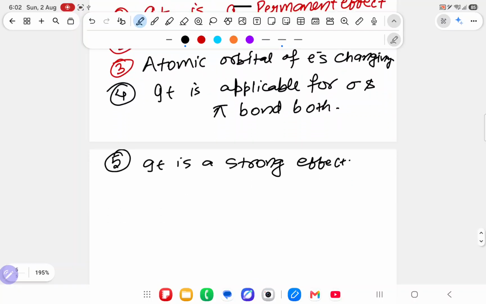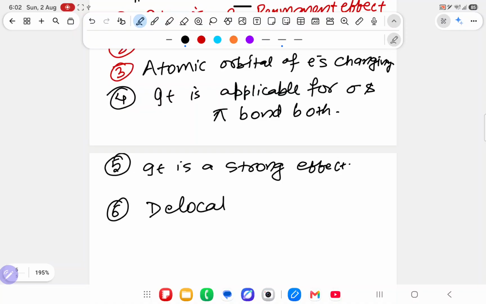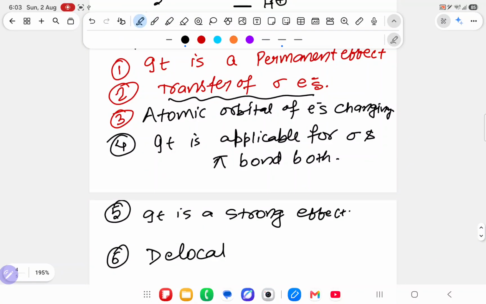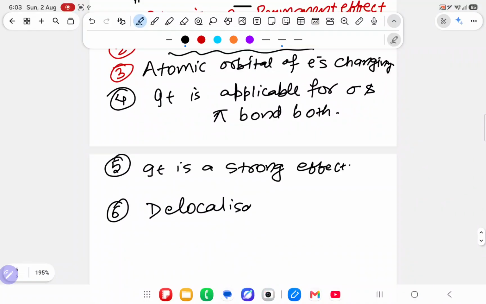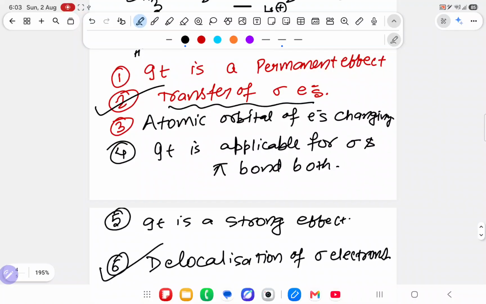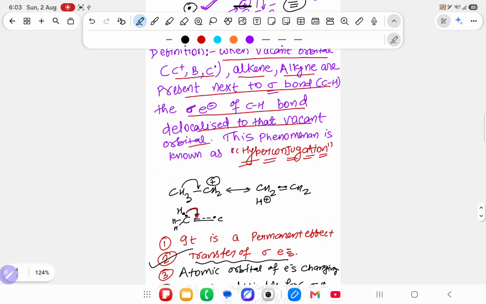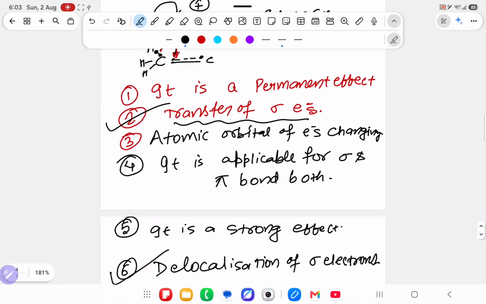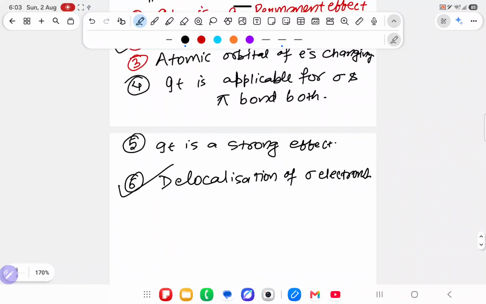Understood this point? Overall, the sixth point you can also write is that there is a delocalization of sigma electrons, the same thing as transfer of electron, or I will write delocalization of sigma electrons to sigma electrons, directly the same. The sixth point and the second point are the same, so their meaning is this.